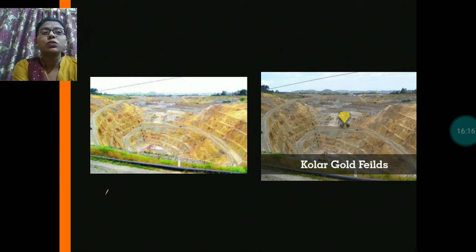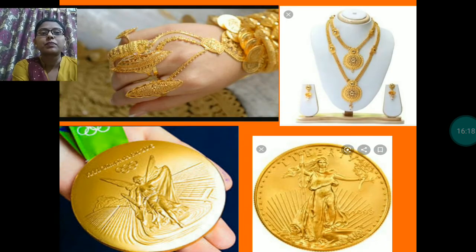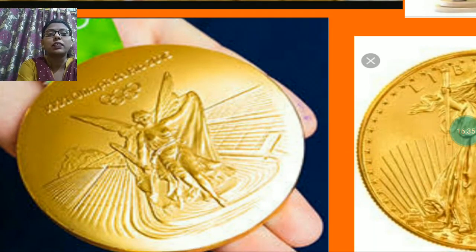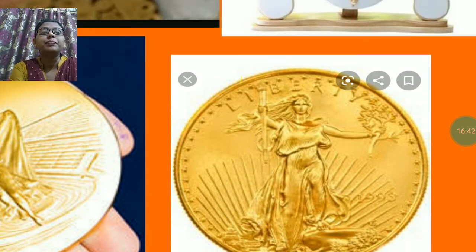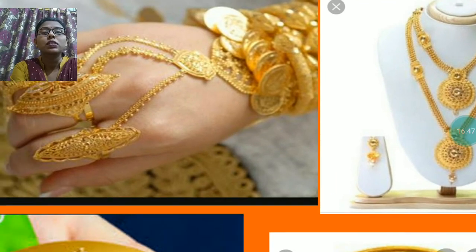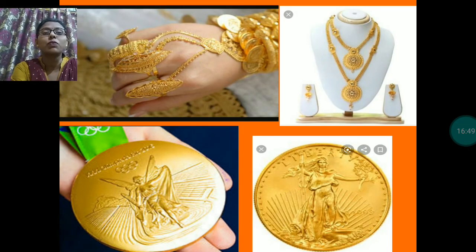And the main use of gold is to make ornaments. Earlier gold coins were also very popular. Gold coins were in use. Here you can see gold medals in sports or in some games. We are getting the gold medals also. These are the gold coins. These are the ornaments or jewelry made up of gold. This is the main use of gold.